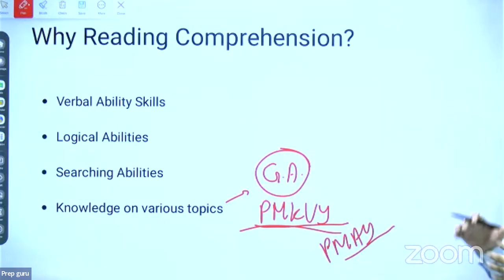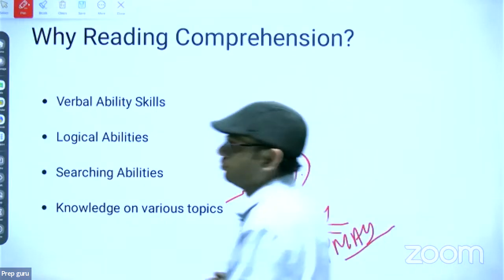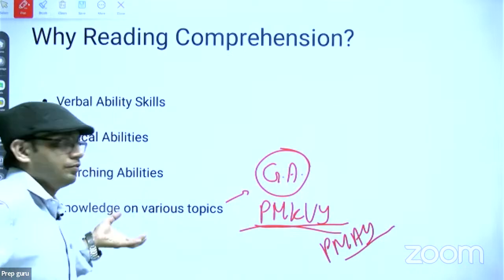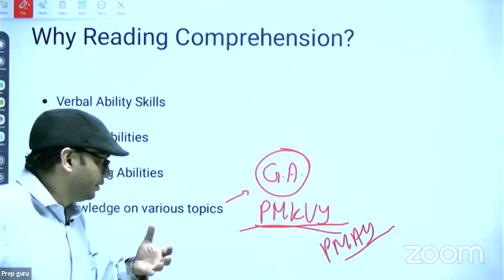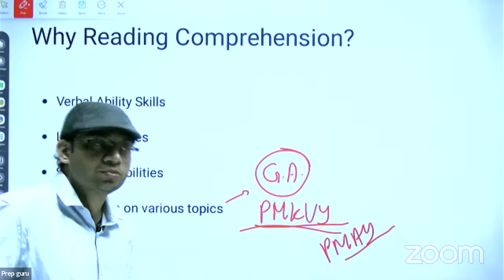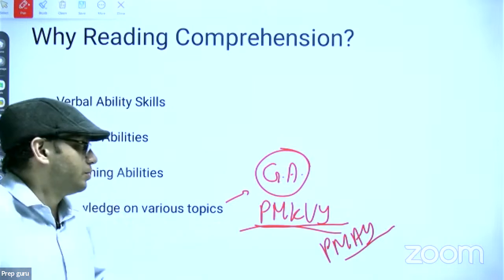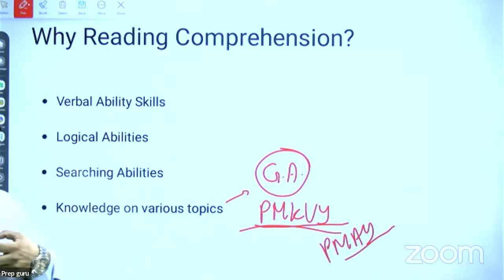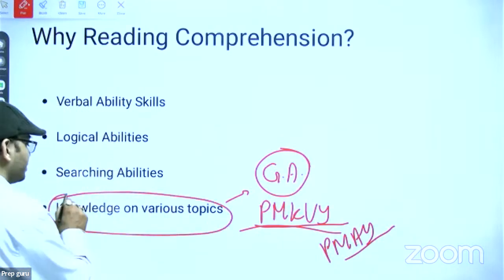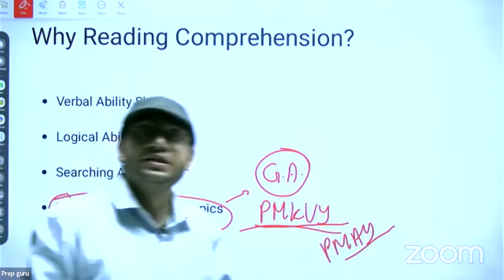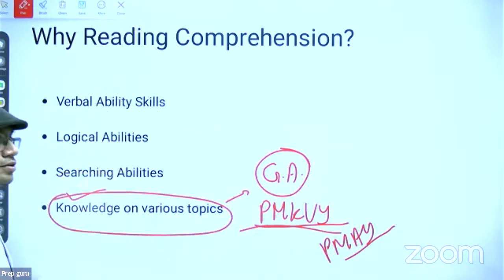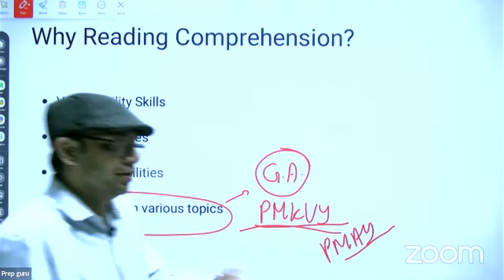I will go through various categories of paragraphs, and show you passages from the political area, the philosophical area, and the psychology area also. So in terms of improving your knowledge on various topics, this is required, because RC can come from anywhere. In your examination, RC can be from a political area, or a fictional area, or any other area.